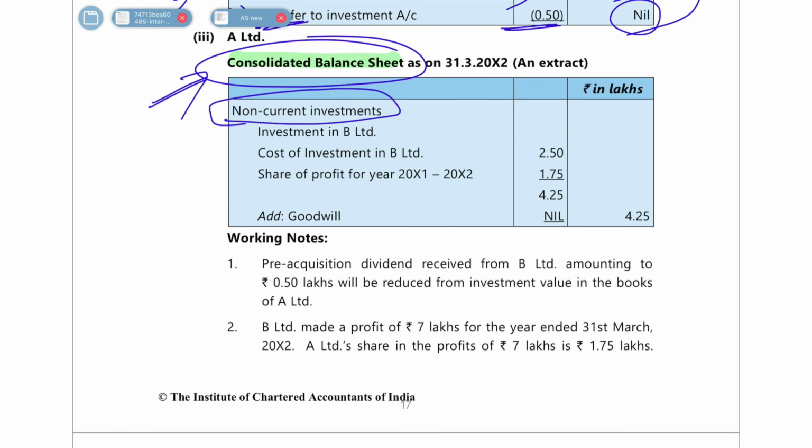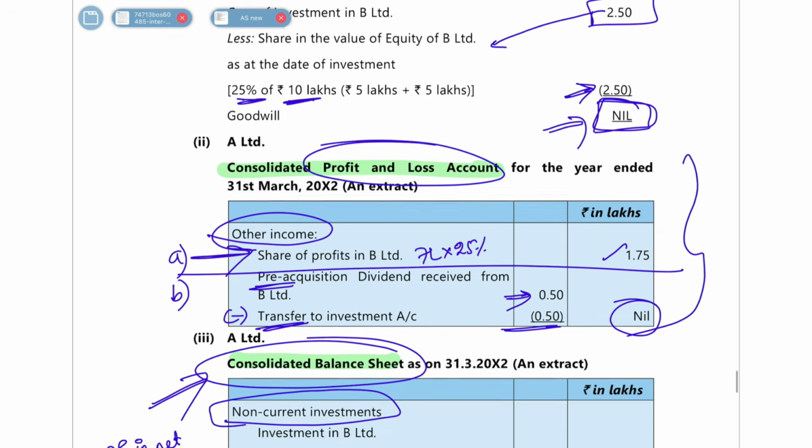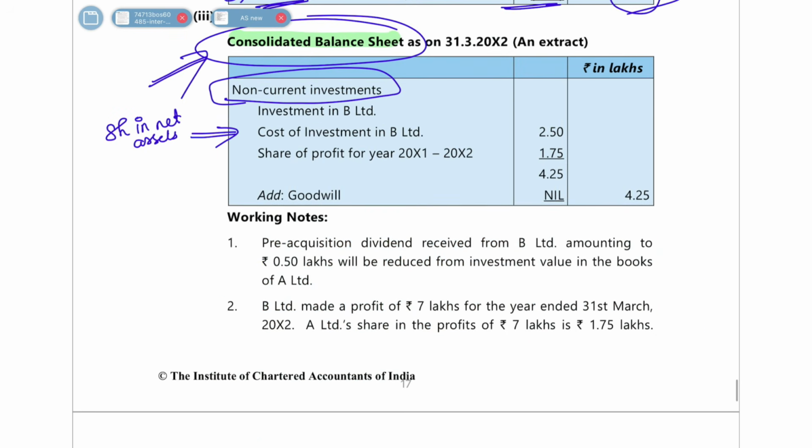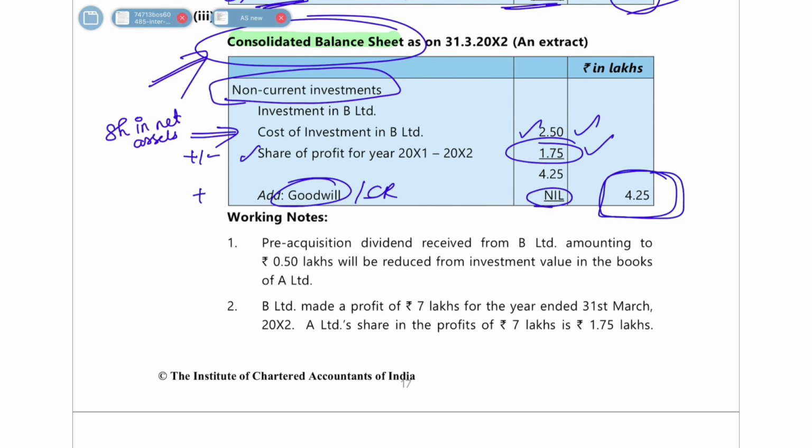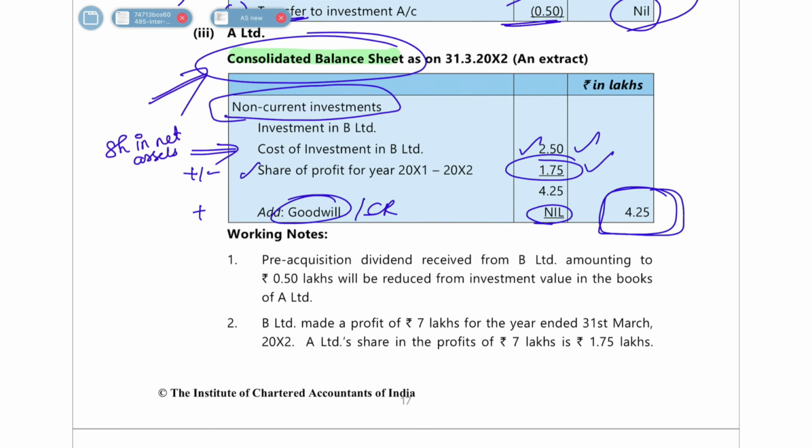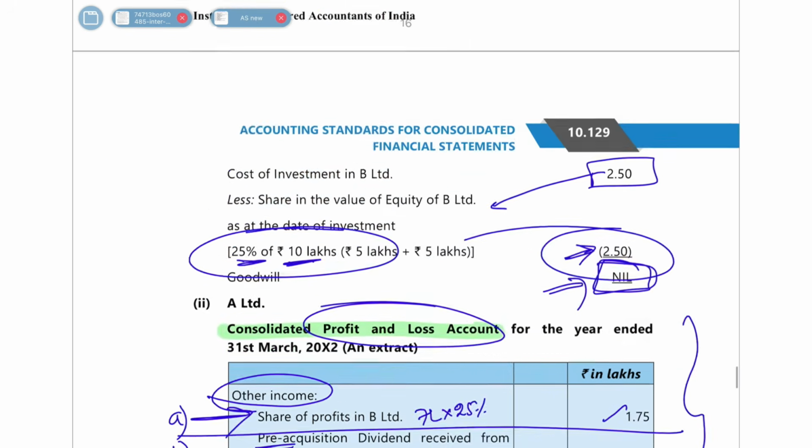So you have to show under non-current investments. This you have seen so many times now. So let's be quicker with this. Okay, first you have to show how much is your share in net assets. Your share in net assets was 10 lakh into 25 percentage is 2 lakh 50,000. So it is 2 lakh 50,000 plus or minus the profit or loss that you have earned during the year, which is 1,75,000, and plus or minus the goodwill or capital reserve, which is nil. So 2,50,000 plus 1,75,000, 4,25,000 is your total value that will be shown in your consolidated balance sheet. Okay. So I hope you have understood this question also.